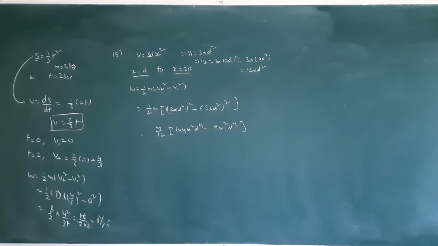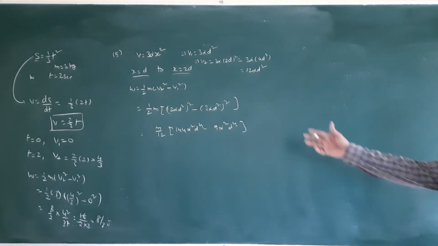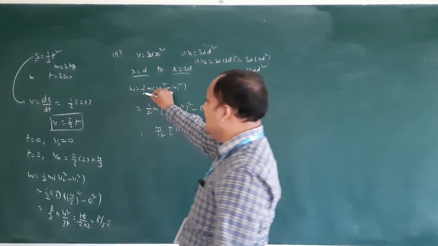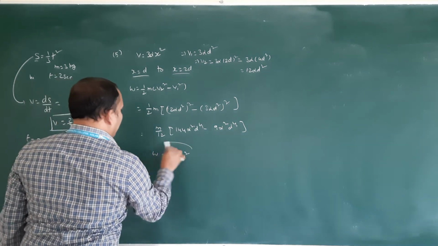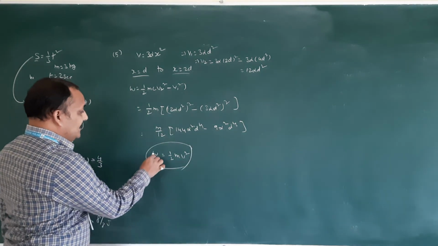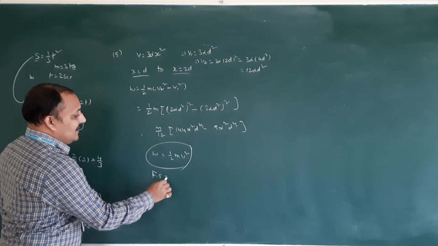The area of the acceleration displacement curve of a body gives what, they are asking. Options are impulse, change in momentum, change in kinetic energy and total energy. You will get it by using this equation: W is equal to half mv square, that is force into displacement.